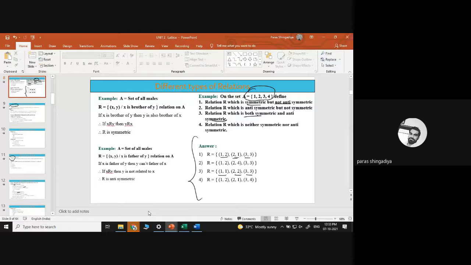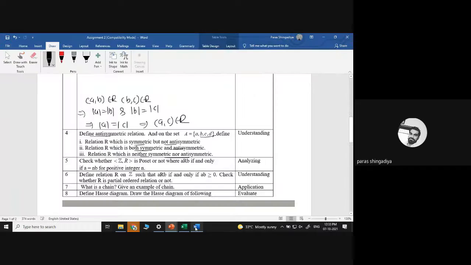And neither symmetric nor anti-symmetric means you can take (A,B), then (B,A), and then (A,D), (B,D), (C,D). Let us take (A,B), (B,A). But for (C,D), (D,C) is not there, therefore it is not symmetric. And why is it not anti-symmetric? Because for (A,B), (B,A) exists. Okay? So that is a similar answer. You can easily write it down. So that is question number 4.